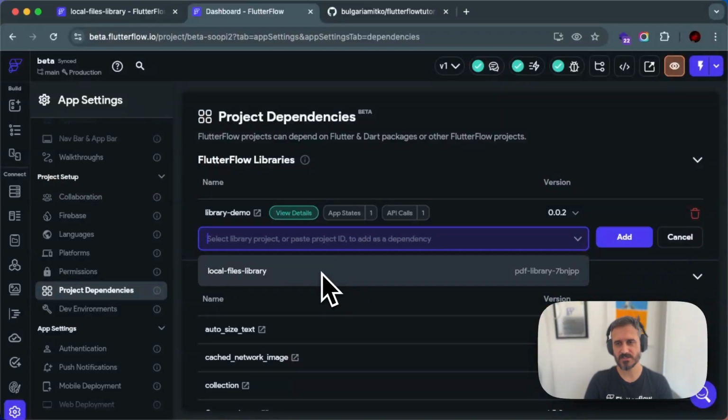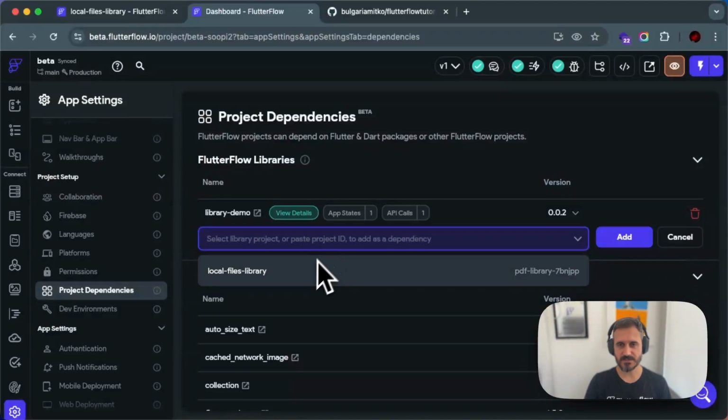But I'm not sure if there is someone who wants to test that. Let me know in the comments below if you have created a library and paste the ID of the project, just a demo library. So let me see if I can add it over here just for demo purposes. I'm just wondering if I can add libraries from other accounts.